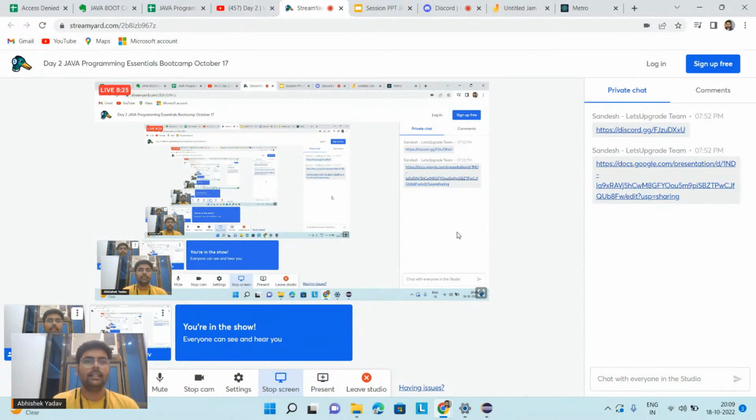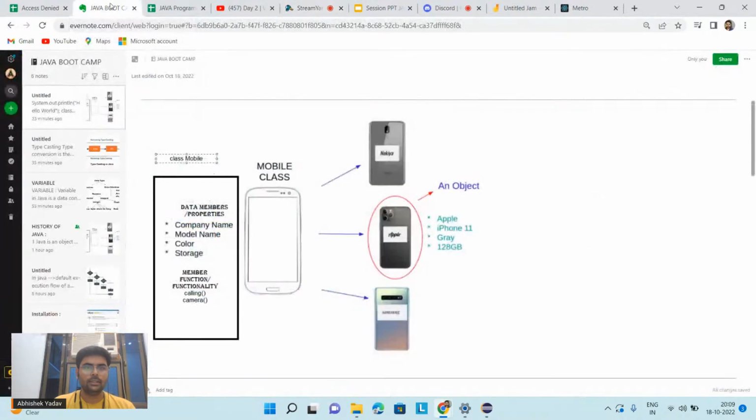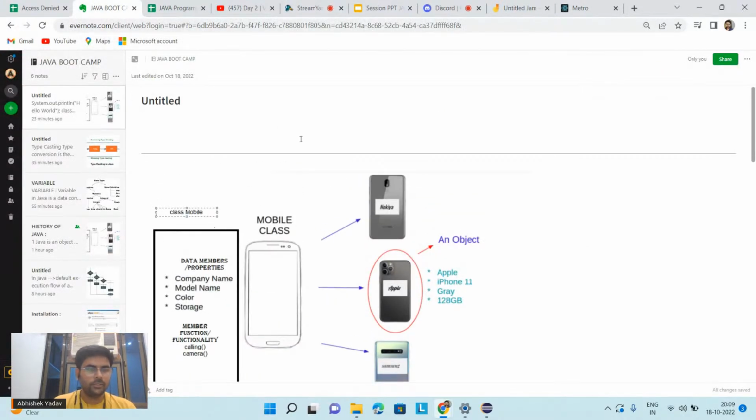Great. And let me share my screen now. So, guys, I hope most of you have attended yesterday's session. In yesterday's session, we discussed the history of Java, right? Okay. So we discussed the history of Java, and why Java is platform independent.